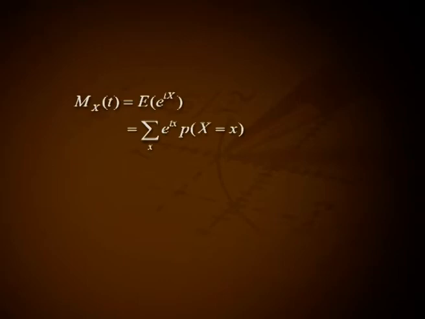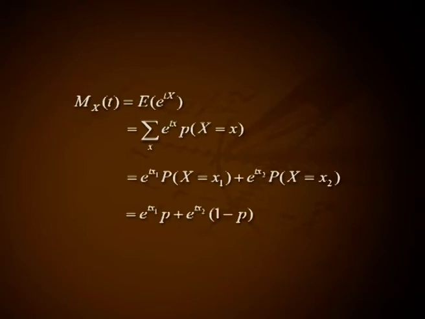Moment generating function M_X(t) equal to expectation of e raised to tX, that is equal to summation over x of e raised to tx into probability of capital X equal to small x, that is e raised to t x1 into P(X = x1) plus e raised to t x2 into P(X = x2), that is e raised to t x1 into p plus e raised to t x2 into 1 minus p.